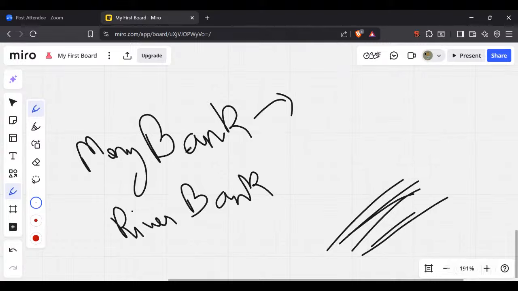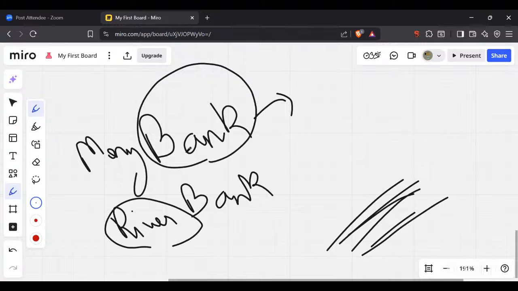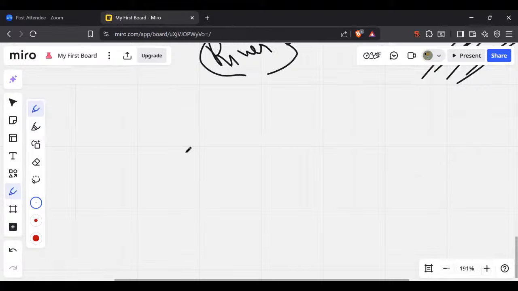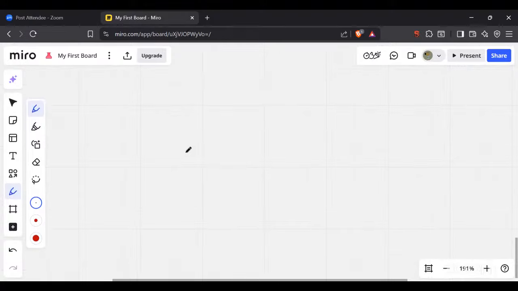Now how can I understand that this bank is referring to the money wala bank, where we are depositing the money, and I am not talking about the river bank. So here is where the attention mechanism used to come into this picture, and what it used to tell us is that, if I'm having a sentence that I went to a bank